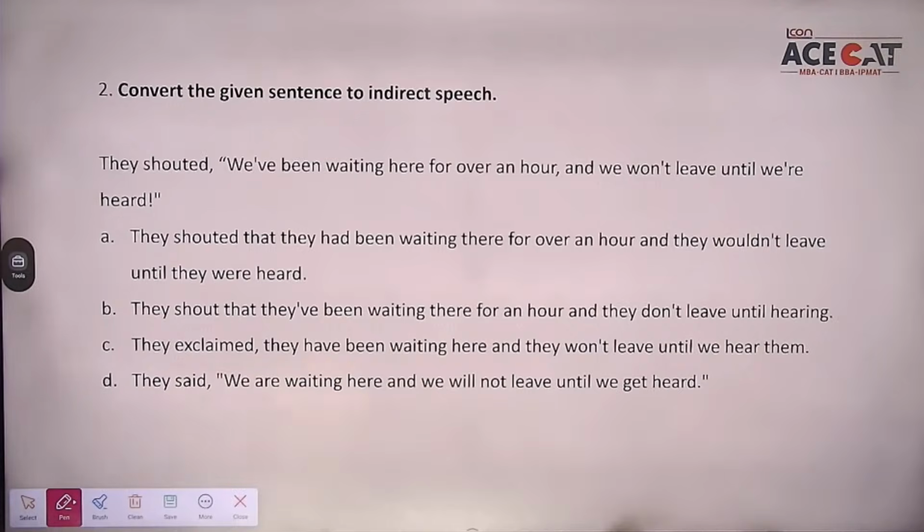They shouted, we have been waiting here for over an hour and we won't leave until we are heard. So which is the best answer? Yes, come on.